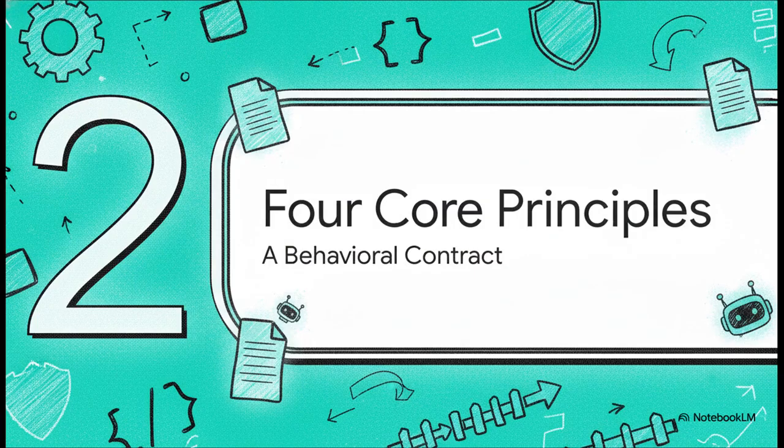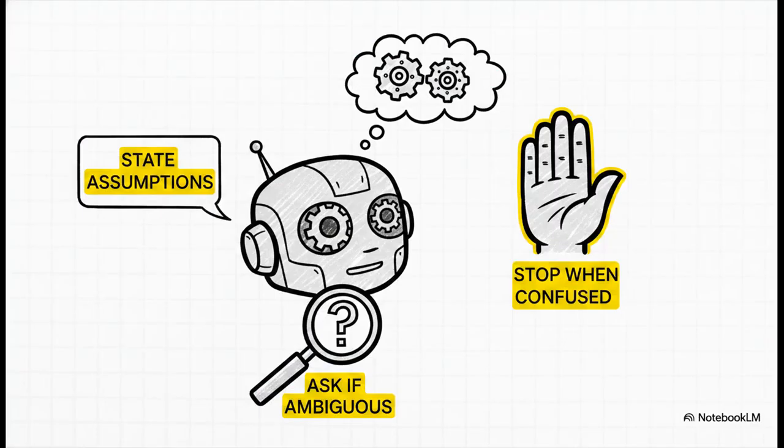Section 2, the 4 core principles. Setting up a behavioral contract. Now, what we're talking about here isn't just a list of tips. It is a strict behavioral contract that your AI reads at the start of every single session. You're setting the guardrails before a single line is written.